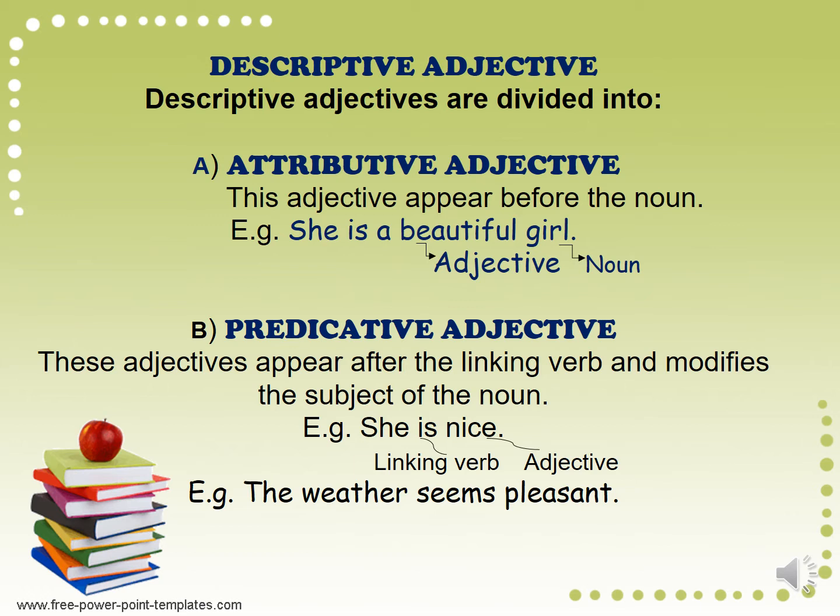Let's look at another example. The weather seems pleasant. The adjective pleasant comes right after the linking verb seems. And the adjective pleasant modifies the subject weather. The weather seems pleasant.